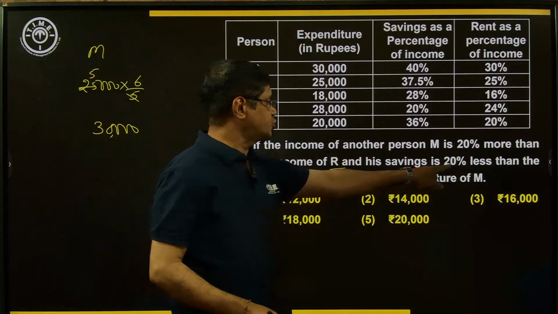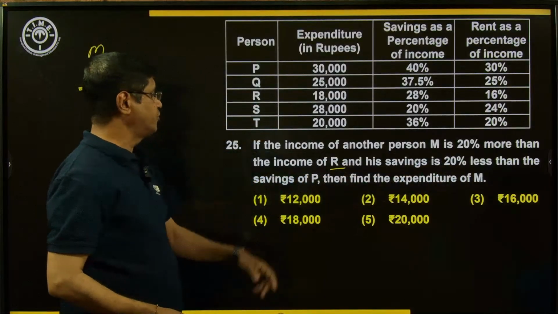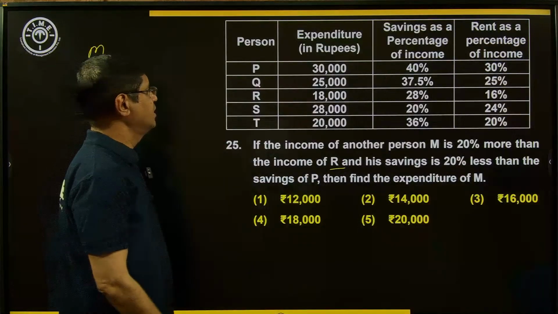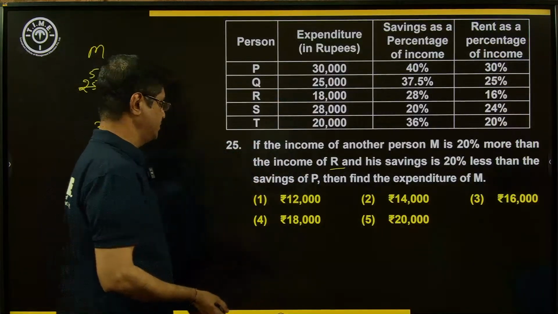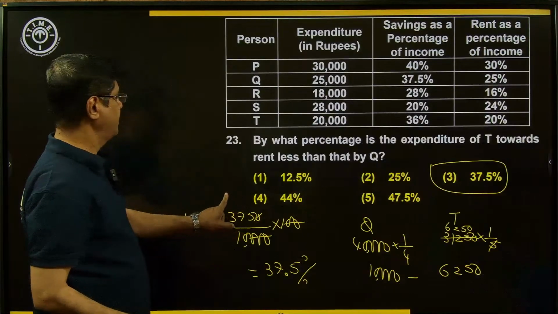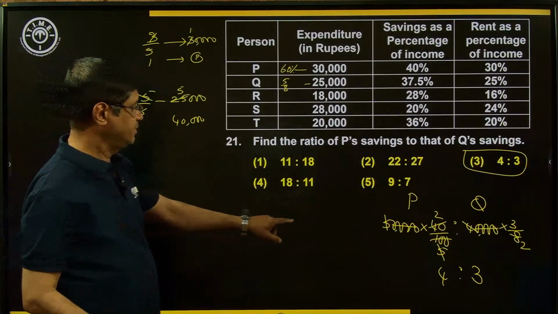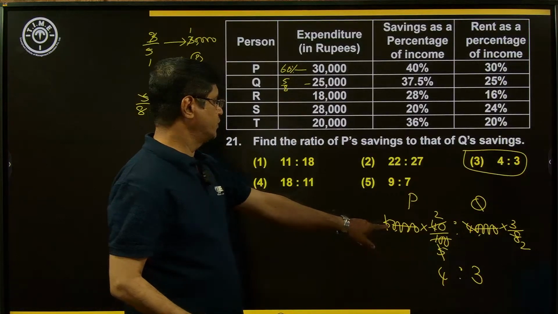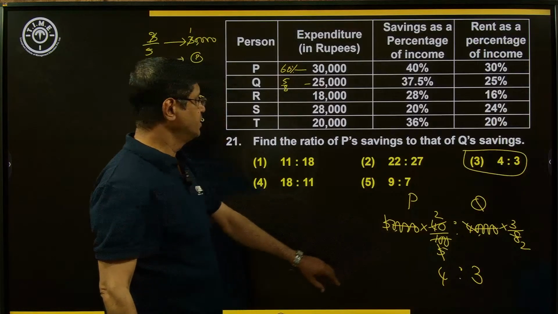And his savings is 20% less than the savings of P. What is the savings of P? Here, income of P, if you observe, just look at the previous data. Income of P. Here, 50,000.